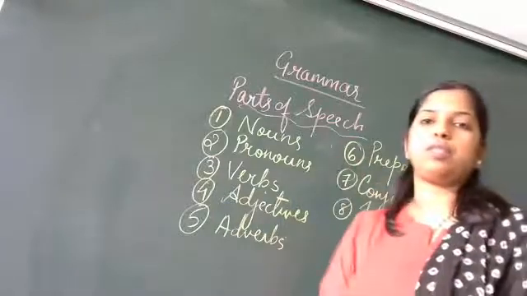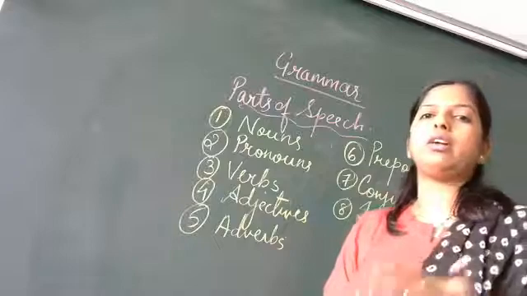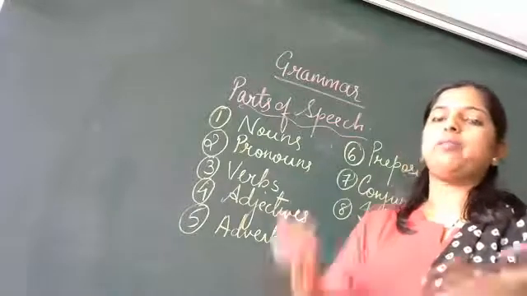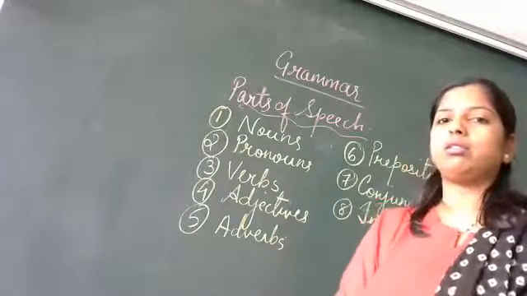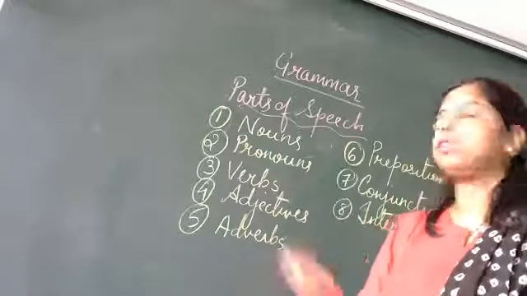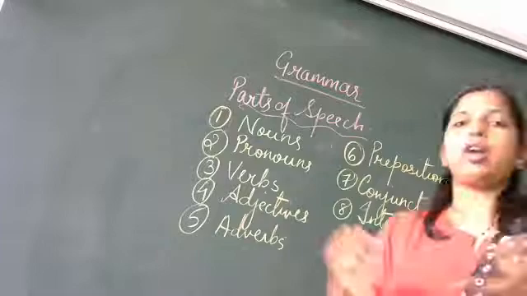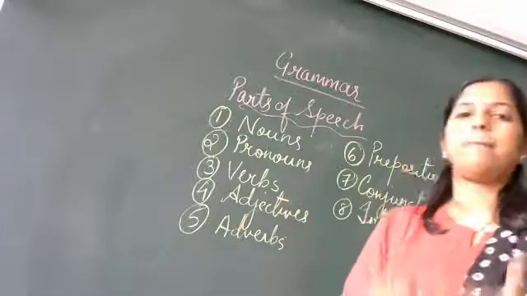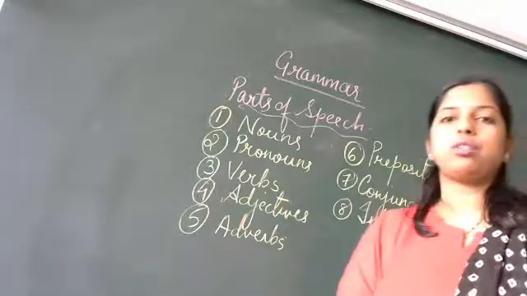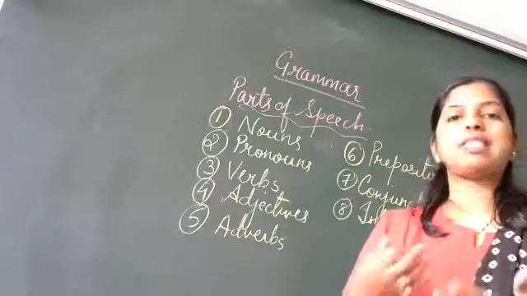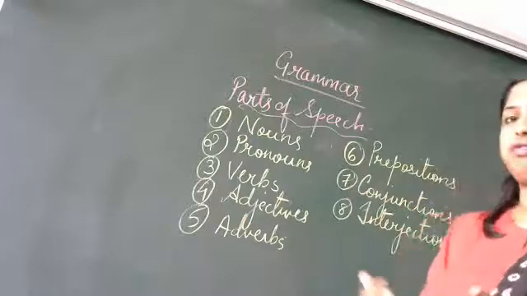Then we have prepositions: in, on, near, above, behind, between, with, by. These are called prepositions. Then we have conjunctions, joining words: and, but, because, therefore, since, if.